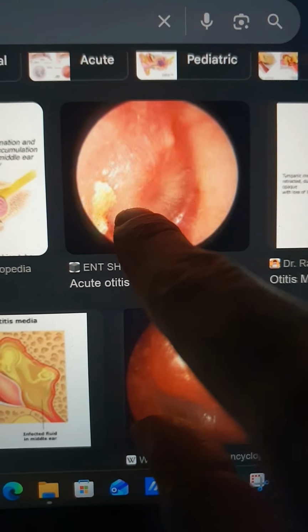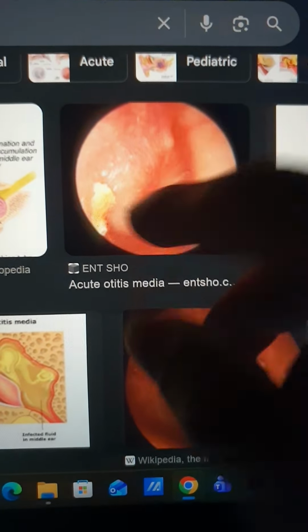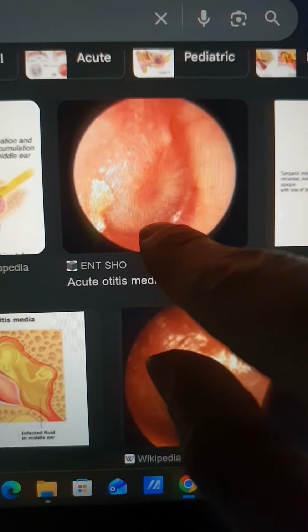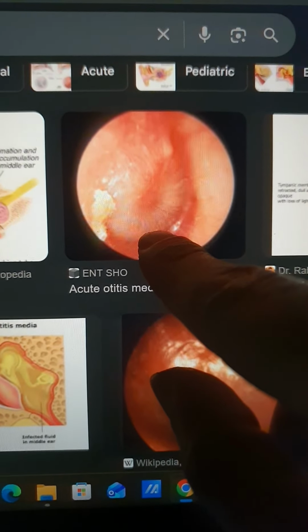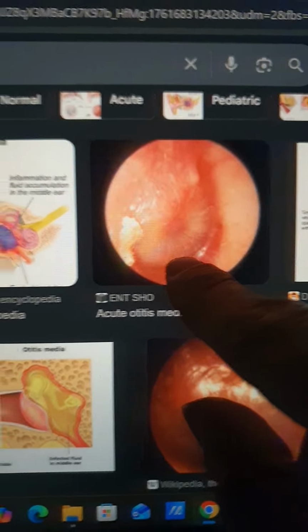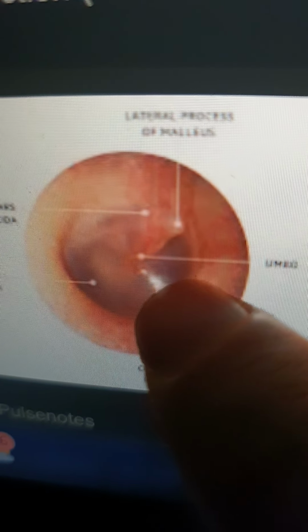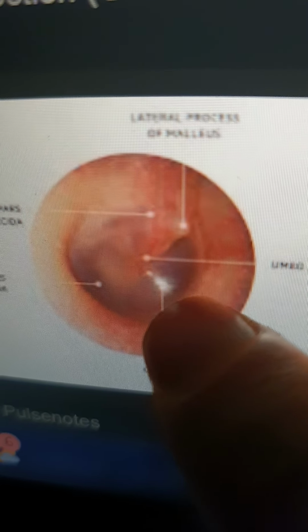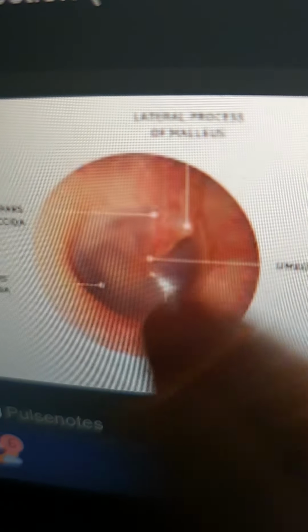And here you can see an otoscopic view of the tympanic membrane of a patient with acute otitis media. Now, look at this. This is a normal tympanic membrane. This is how it should look. Very clean, very nice, with a light cone, with the malleus right here, very nice.